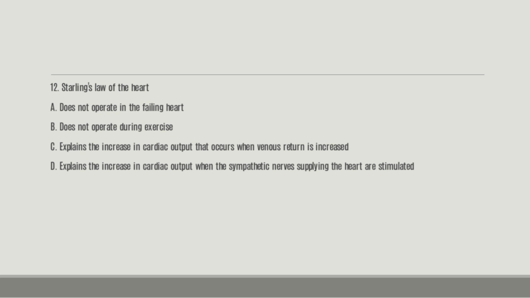So which of the following explains or describes Starling's law of the heart? And the right answer here is C. It explains the increase in cardiac output that occurs when the venous return is increased.